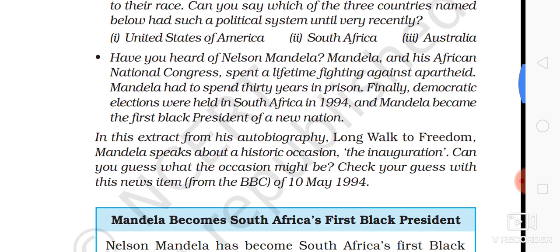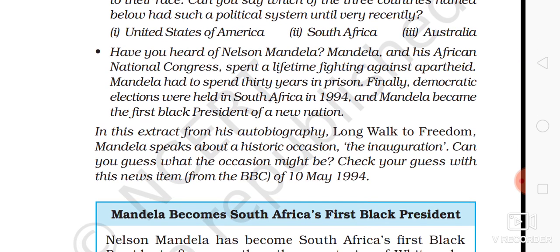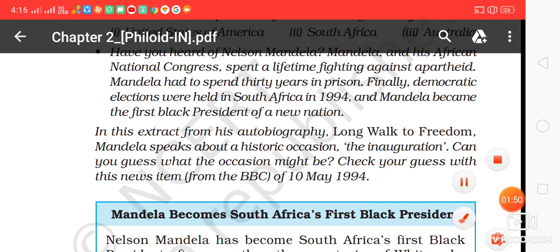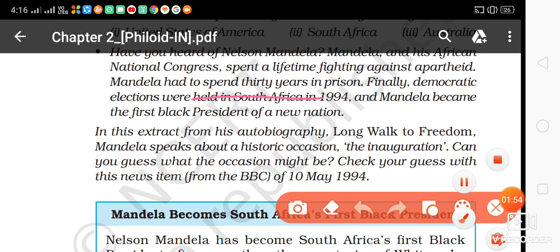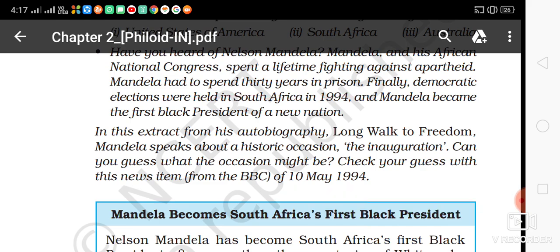Now let's talk about Nelson Mandela. What was he and what did he do? Mandela had to spend 30 years, as the chapter discloses. Very important fact here about him: he spent 30 years in prison. Finally, democratic elections were held in South Africa in 1994 and Mandela became the first black president of a new nation. Colored president, black president.